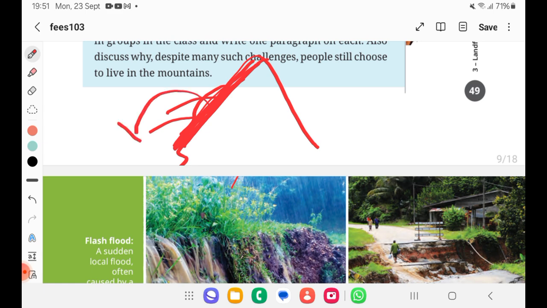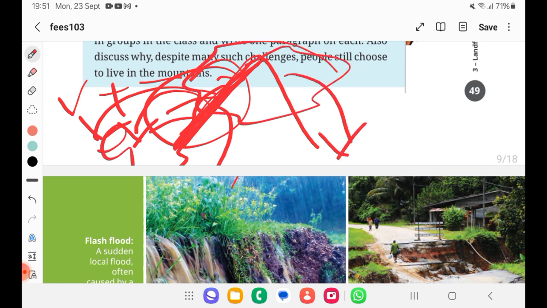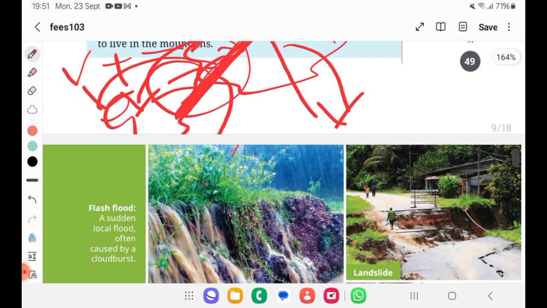That means vegetation, rock, soil on the mountain will come down under the influence of gravitation. If the same thing happens on a snow covered area, that is called avalanches. If there is a sudden local flood often caused by cloud bursts, then it is called a flash flood.